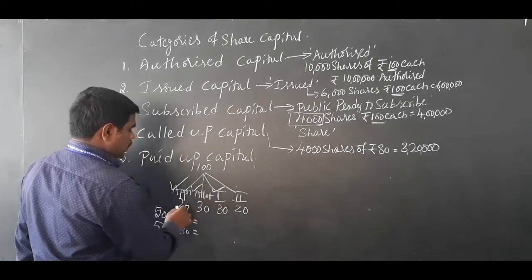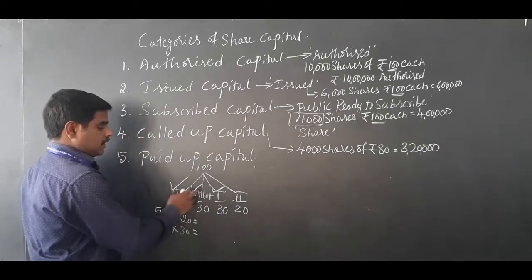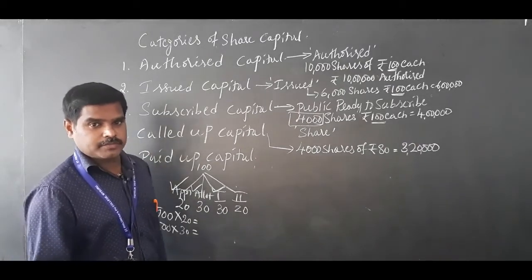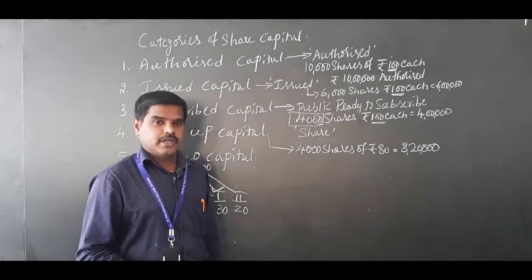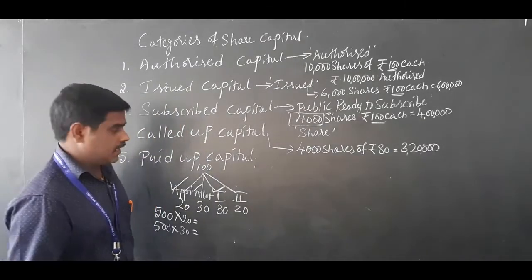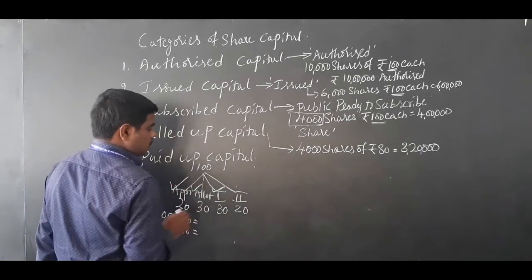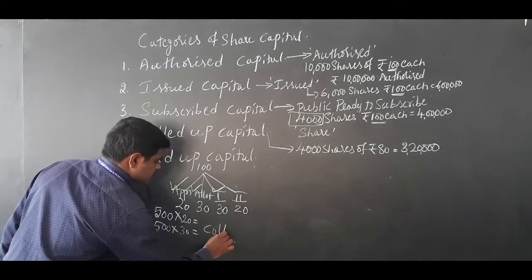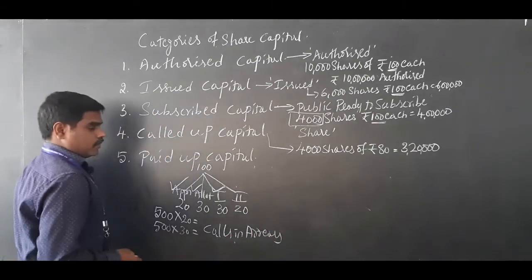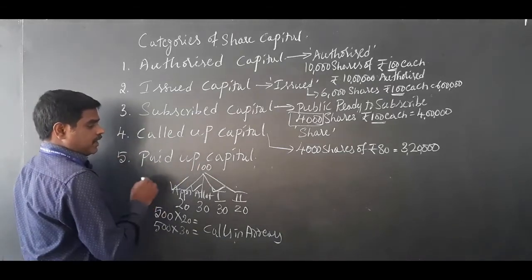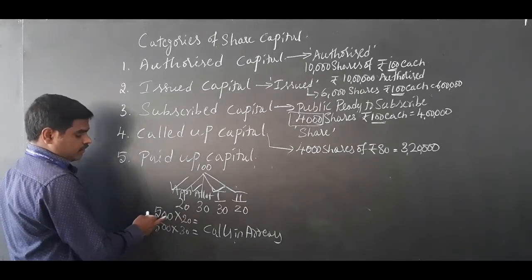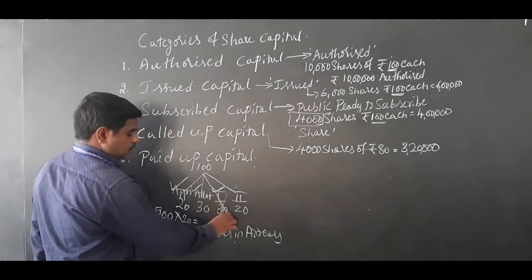The company is going to say that you have paid application 20, you have paid allotment 30, now you have to pay 30 rupees. Now I am unable to pay that money because my financial condition is not good. If I am not able to pay that money, it is called calls in arrears. So what will happen now to the paid up capital? Out of the 4,500 shares, this 30 rupees is not received.